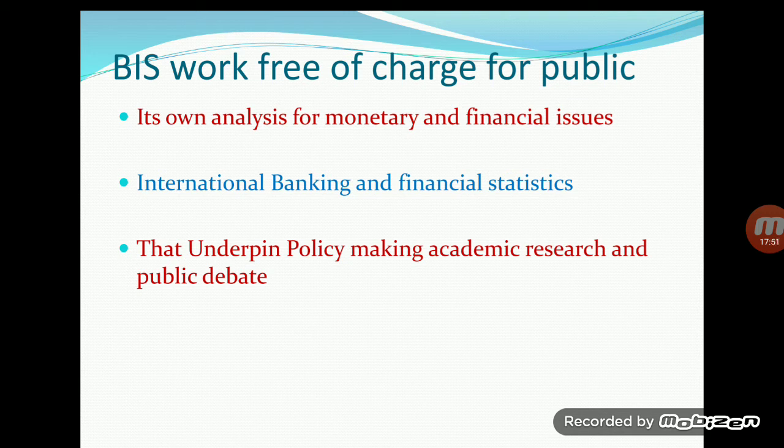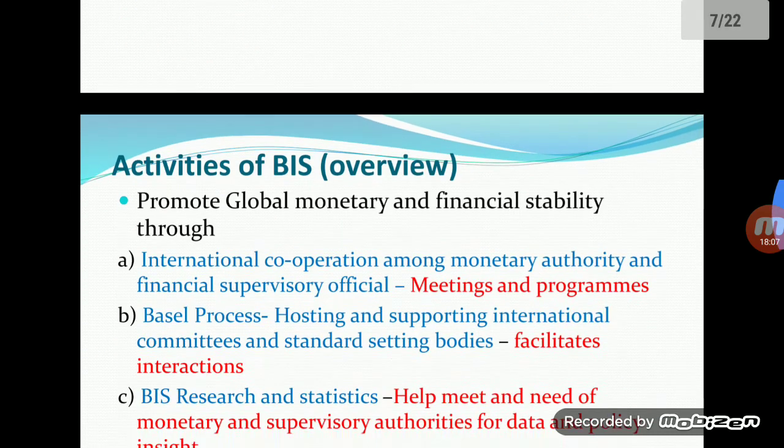It underpins policy making, academic research, and public debate also. It promotes public debate on different issues and problems. It conducts the research. It makes the policy on different types of problems.